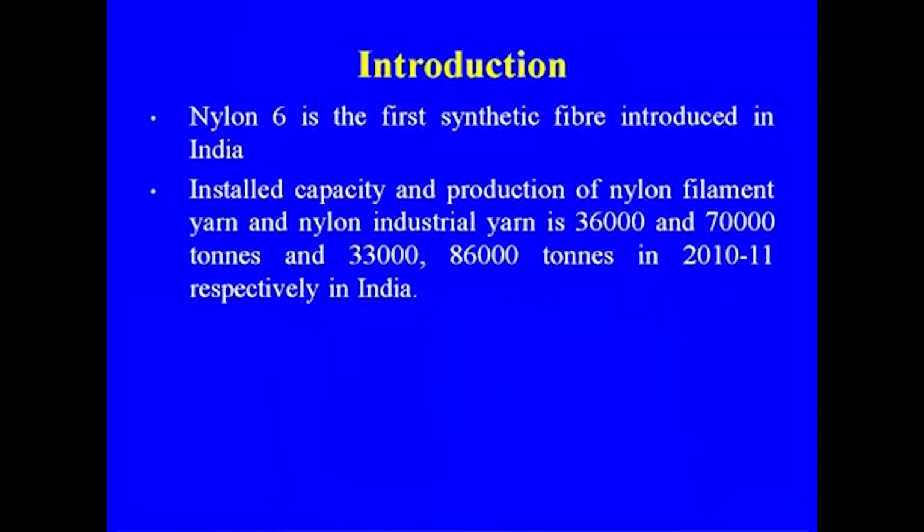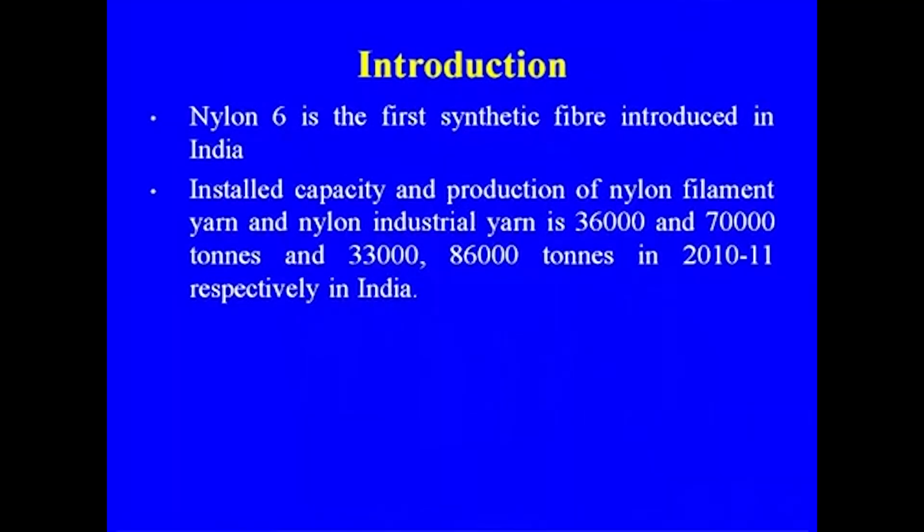Nylon 6 is the first synthetic fiber introduced in India, and I remember that it came to the market around 1960.